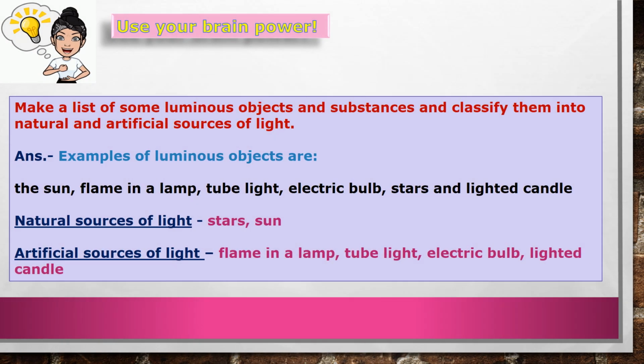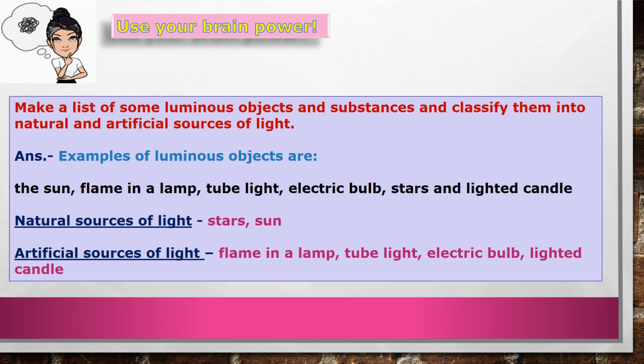Now, next topic is use your brain power. Make a list of some luminous objects and substances and classify them into natural and artificial sources of light. Now, examples of luminous objects are the sun, flame in a lamp, tube light, electric bulb, stars, and lighted candle.